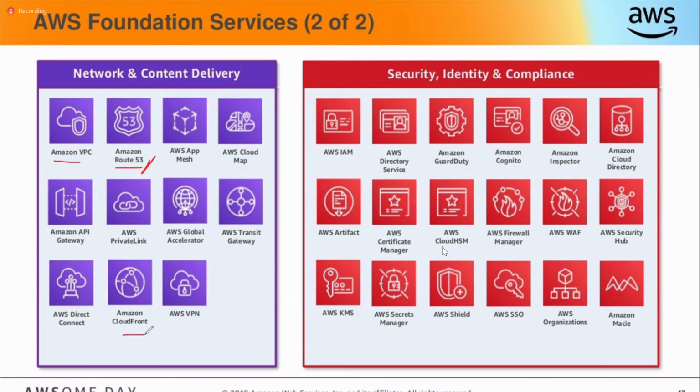Theoretically, we'll discuss CloudFront and CloudTrail, that's it. The remaining things are not required. Security, identity, and compliance: we'll do AWS IAM, Identity Access Management. The rest, not for you. There are so many things.